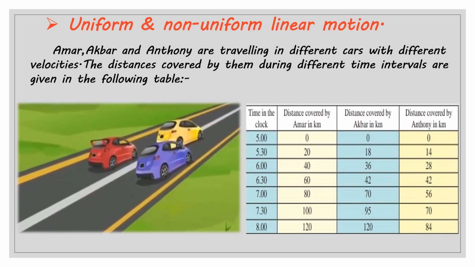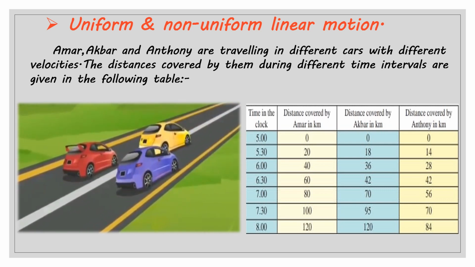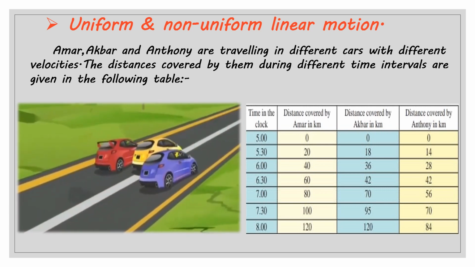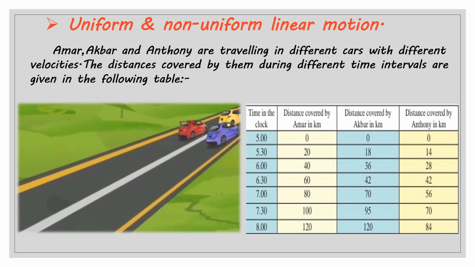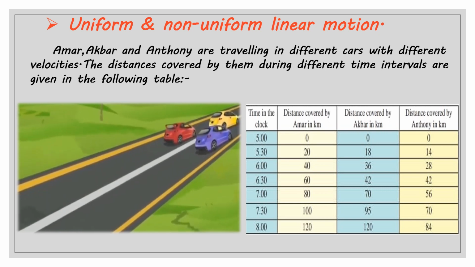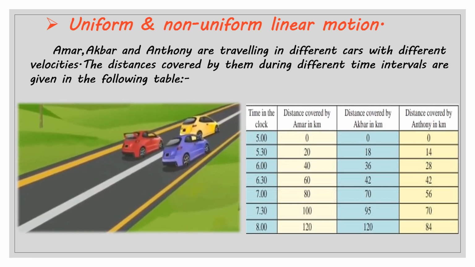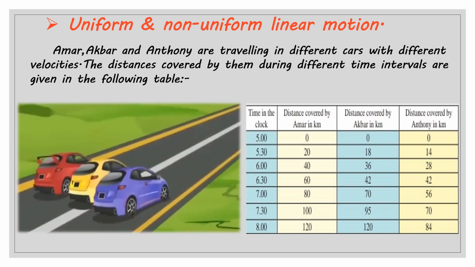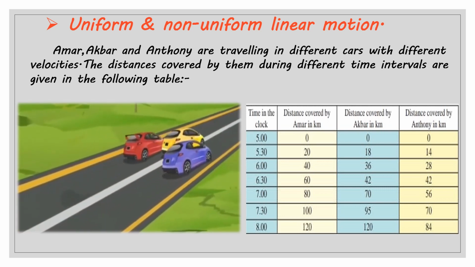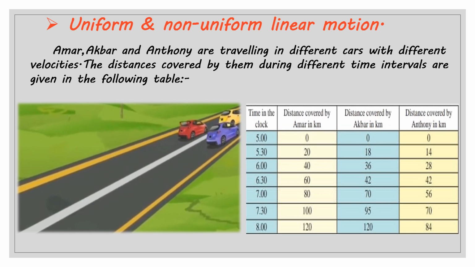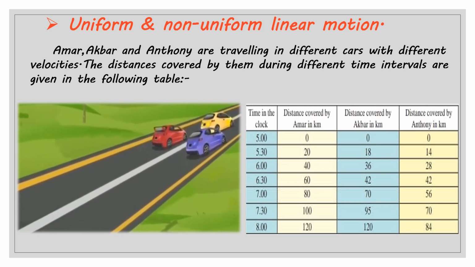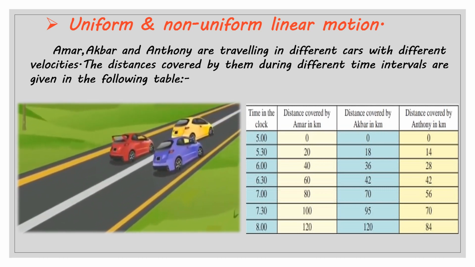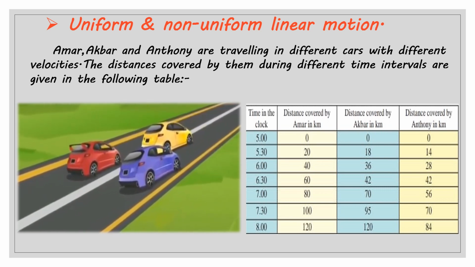Now on the screen you can see that Akbar, Amar, Anthony, they are at 0 position at 5 o'clock. So they start traveling at the same time. But after half an hour, that is at 5:30, you can see that Amar covers the distance of 20 km, Akbar covers the distance of 18 km, and Anthony covers the distance of 14 km.